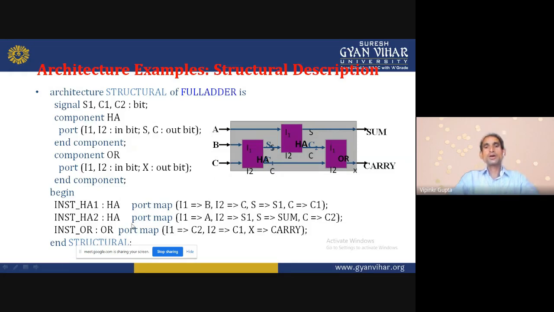Now we come to the second half adder. Port map I1 => A. This is the mapping for this half adder. I2 => S1. This is the result sum of the previous one. S => sum and C => C2. Now we do the mapping of this half adder: instance port map I1 => C2. This half adder's carry will go to this one, and I2 => C1, and C => carry. So like that we can do our program.